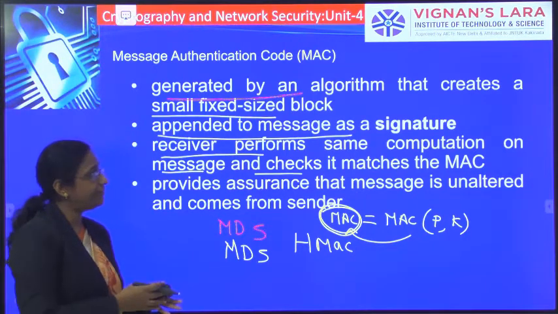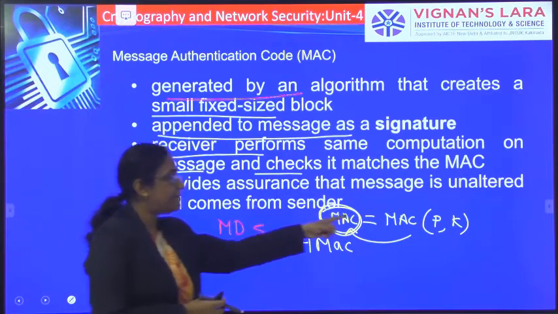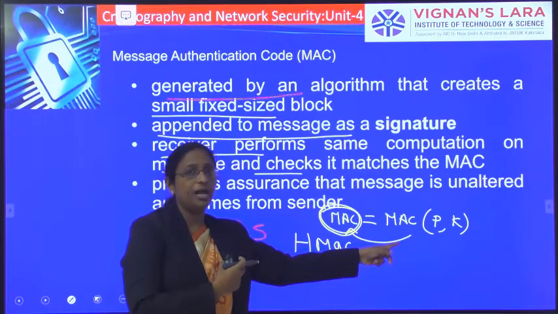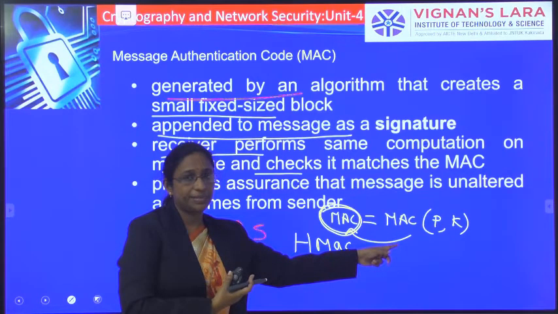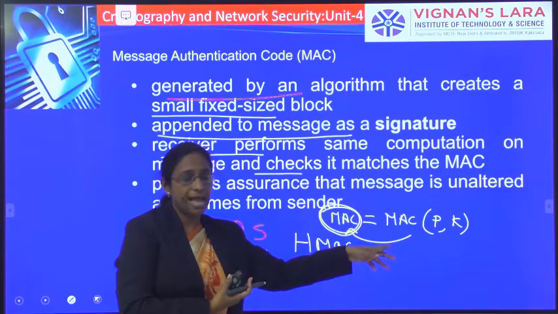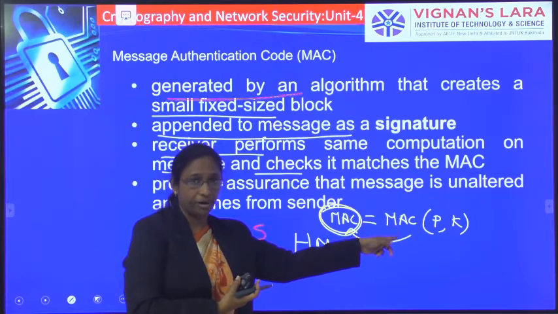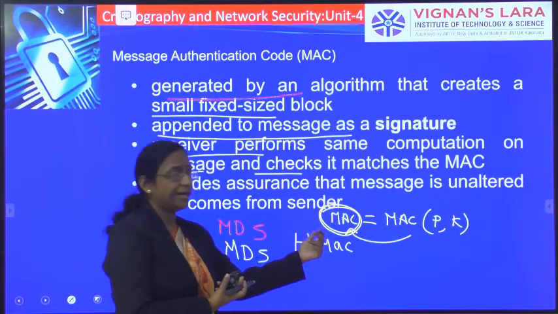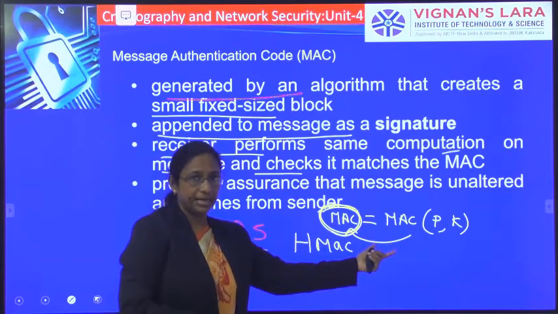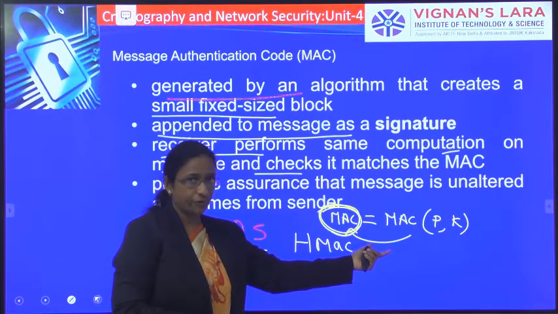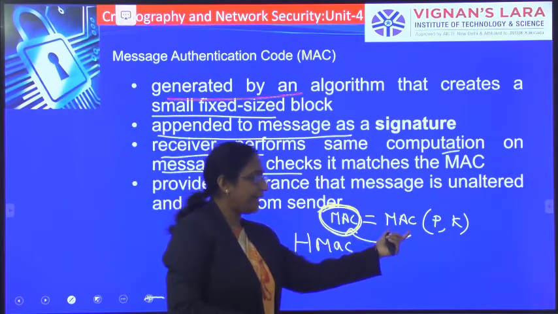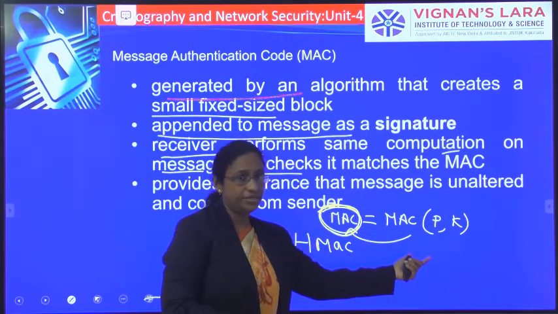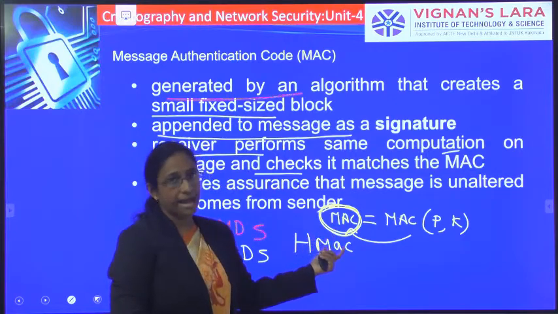On that message, he applies the same MAC algorithm that was used by the sender, with the same key. So again, he gets a MAC code, calculated by applying the same MAC algorithm with the same key on the message.